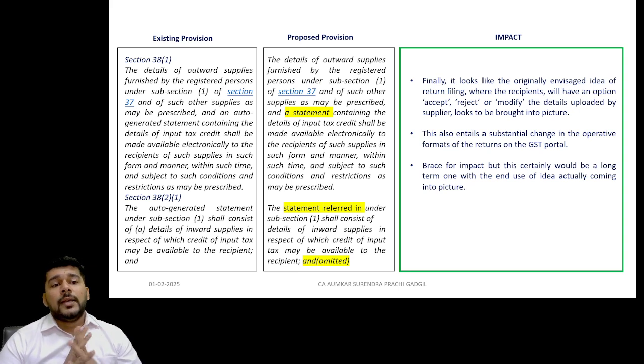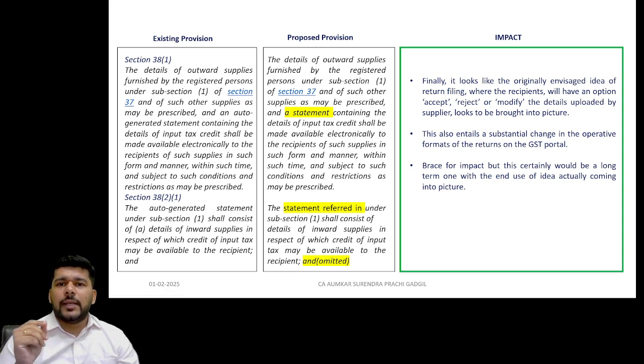Now, the next, the existing provision about section 38, as we discussed, the only proposed change in this particular provision is that the details of outward supplies furnished by the registered person under subsection 1 of section 37 and such other supplies as may be prescribed, and a statement containing the details of particular. Now over here, if you see, it was an auto generated statement in the existing provisions, the earlier provision, which is now standing to state that it is a statement containing.